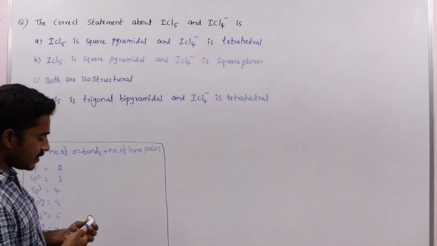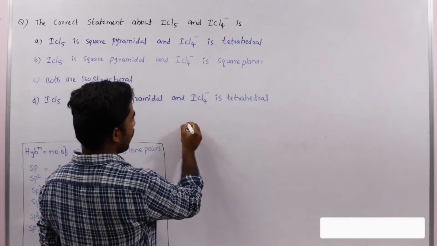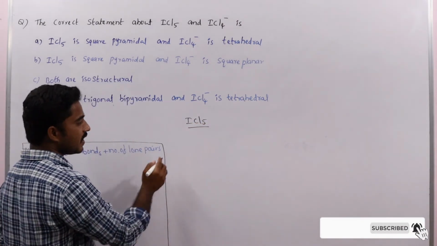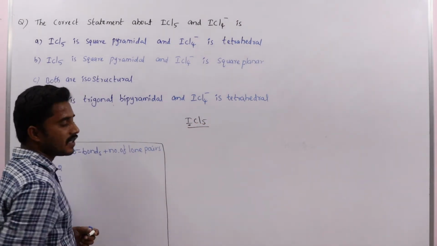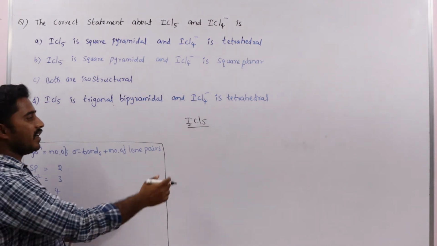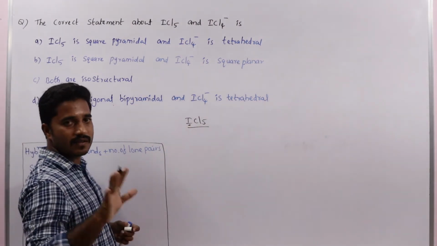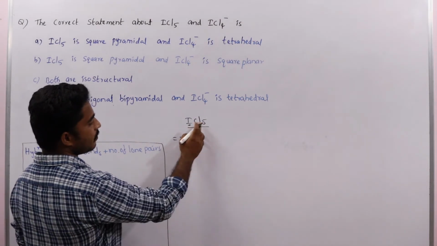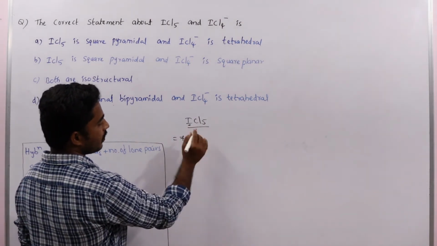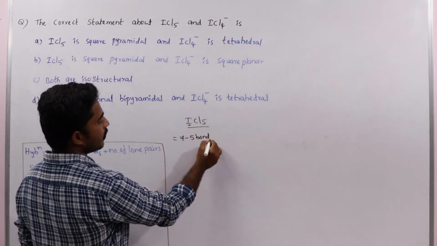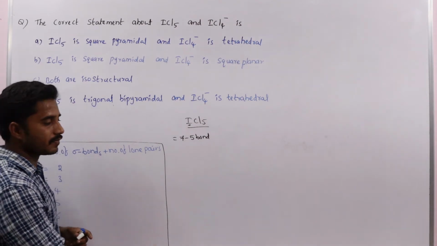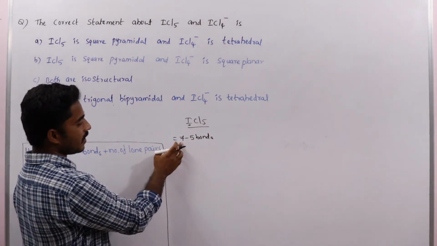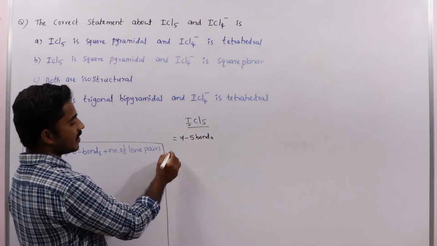Take ICl5 here. In ICl5, iodine is the central atom. Iodine contains how many valence electrons? 7 valence electrons. How many bonds are there? With chlorine, 5 bonds. After 5 bonds, how many electrons are remaining from the 7 valence electrons?